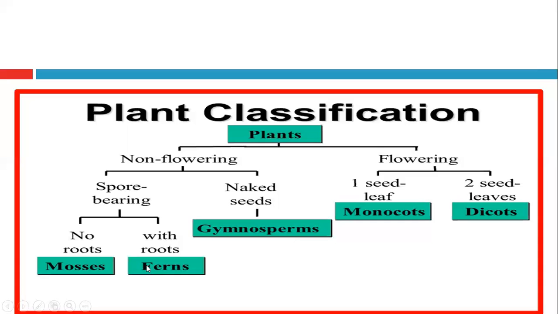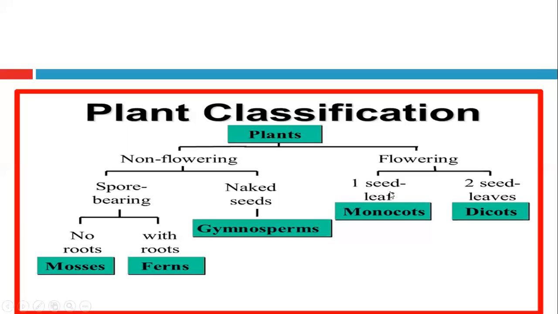So one example of them is ferns and mosses. And the flowering plants, we are classifying them according to the number of cotyledons. Cotyledons are a leaf present inside the seed from which the embryo will take its nutrition and grow when circumstances allow. Circumstances means the availability of water, temperature, light, soil, and so on. So this is according to the leaf inside the seed, which is the cotyledon.